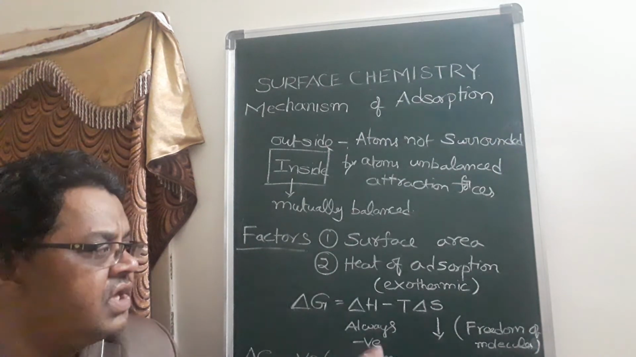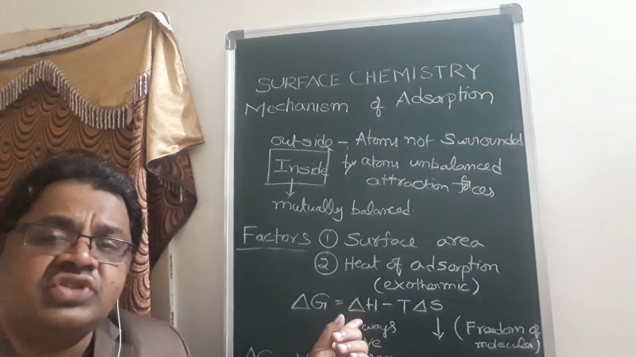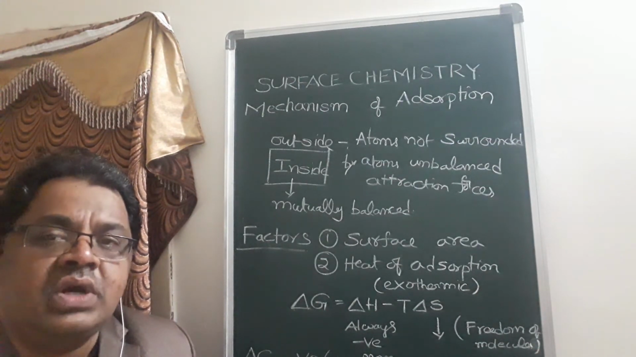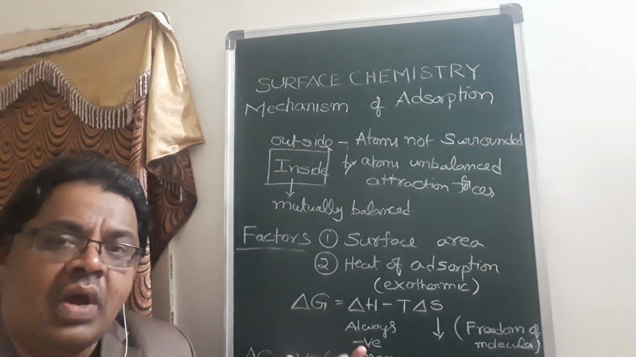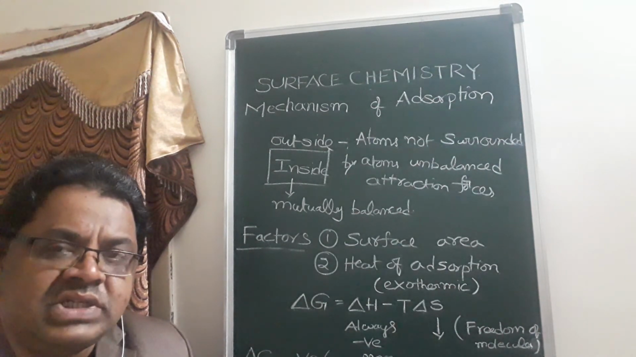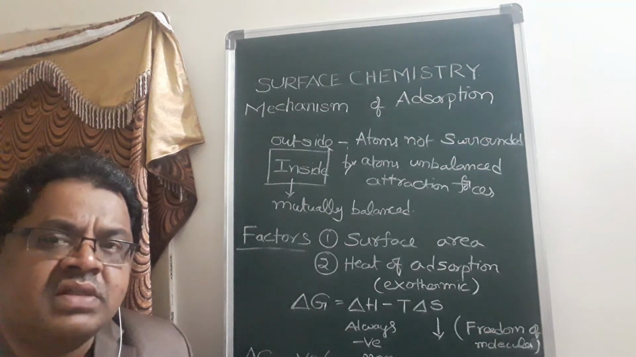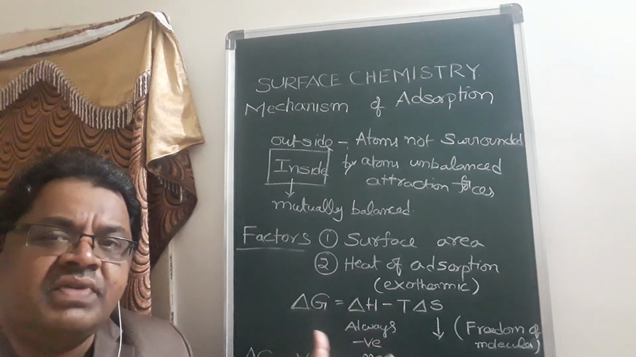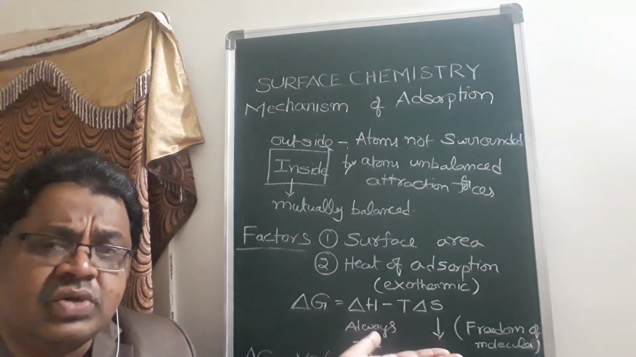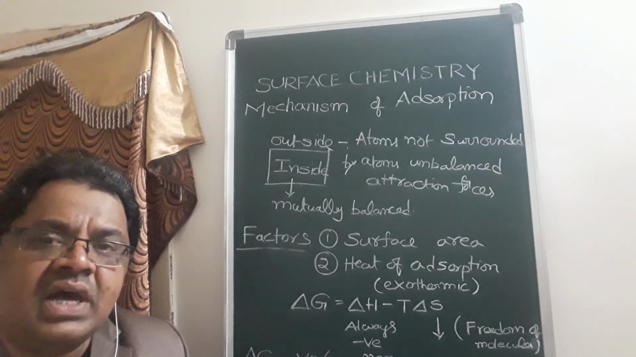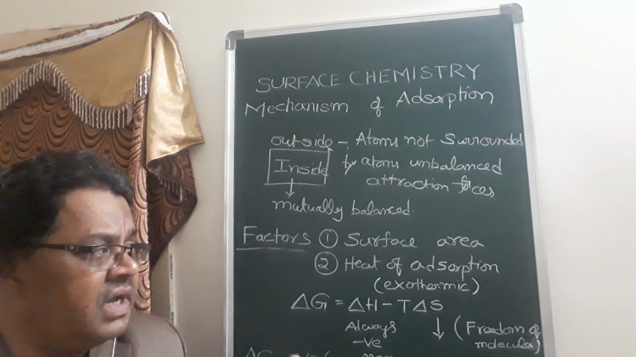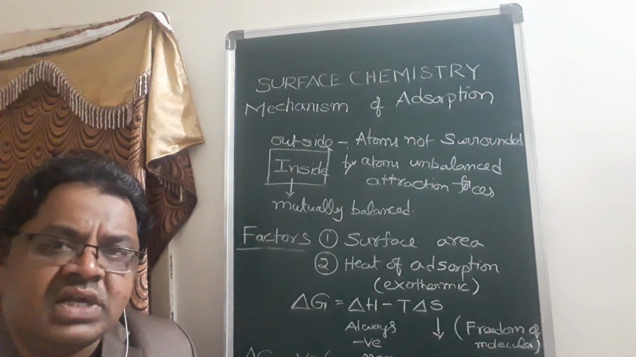And also, if the delta H value decreases to a very small value, then it will become equal to the T delta S value, and delta G is 0, and that is the equilibrium state. So this is the main point given in the NCERT book.